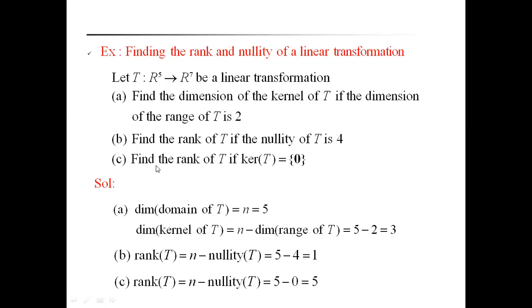For the third bit, find the rank of T if the kernel of T is equal to 0. Kernel of T equal to 0 means the dimension of the kernel of T is 0, because the kernel of T contains only the zero vector. Therefore, rank of T is equal to n minus nullity of T, that is 5 minus 0, which is equal to 5. This is the way to find the answers to these simple bit questions. These will come as bit-type answers. Therefore, it will be useful in competitive examinations.